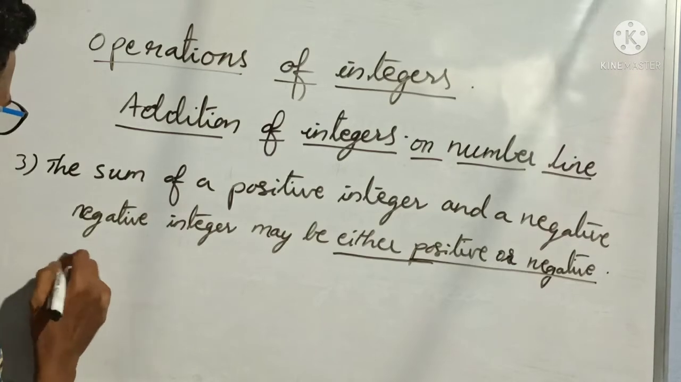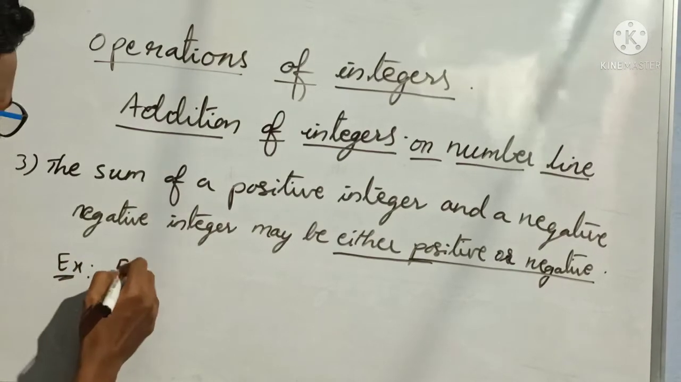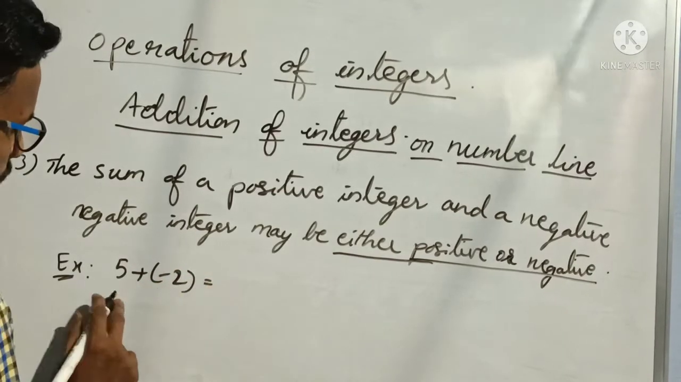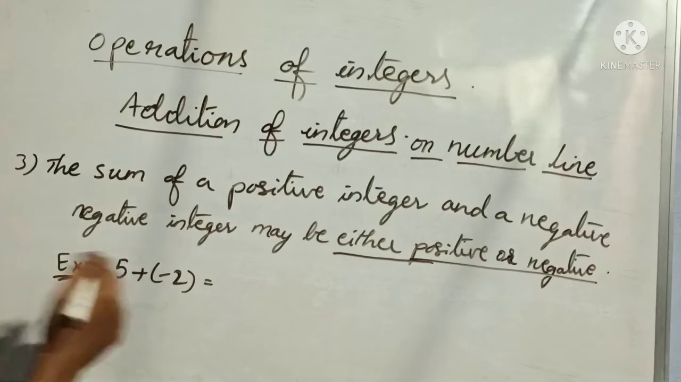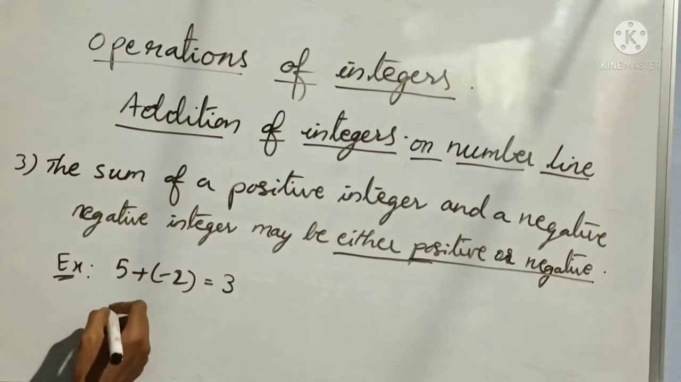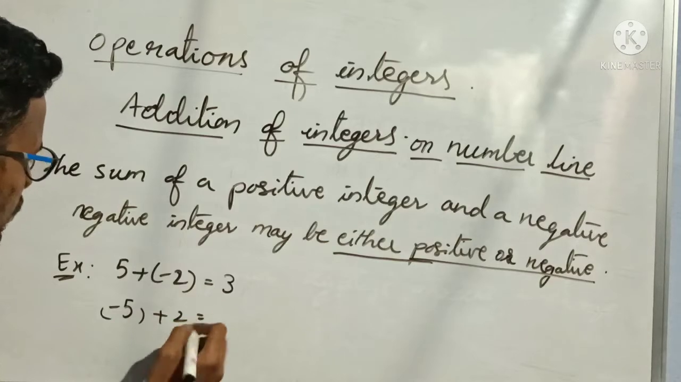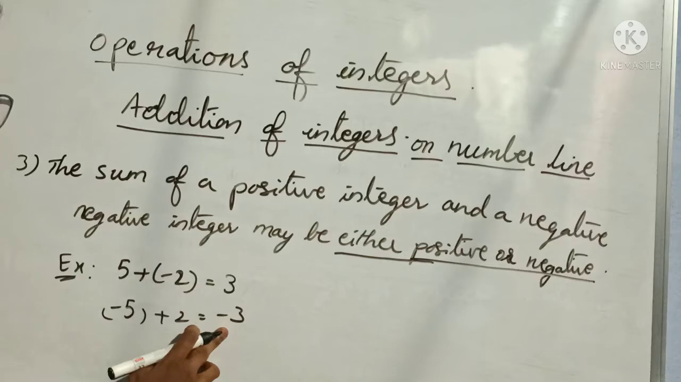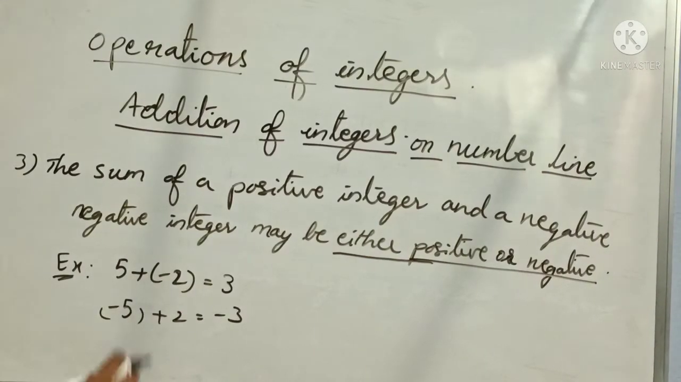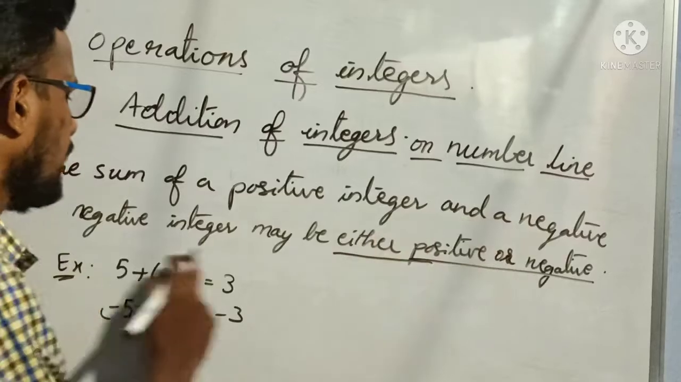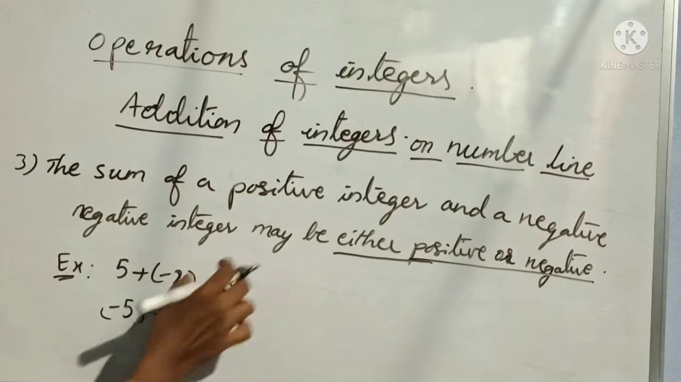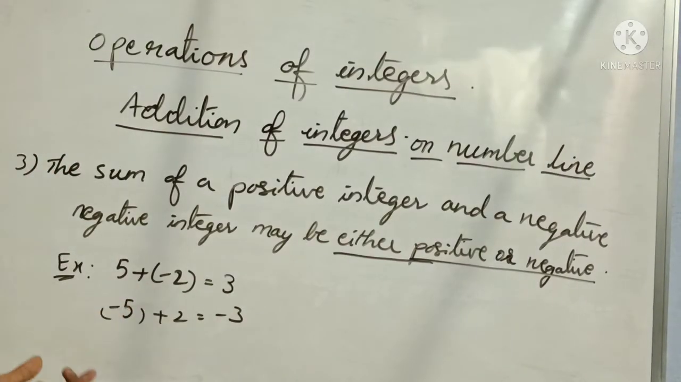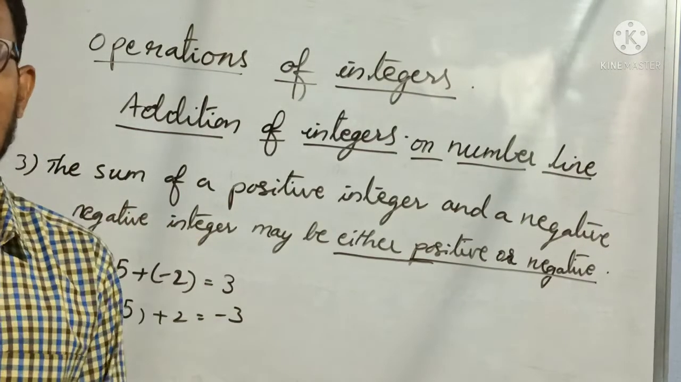Clear? For example, I will take the same example: 5 plus minus 2. 5 plus minus 2, plus minus becomes minus, is 3. But how about minus 5 plus 2? It is minus 3, because the sign of the bigger number is minus here, so the answer also will be minus. Understood? So when we take one positive and one negative integer, the sign of the result will be either positive or negative depending on the sign of the bigger integer.